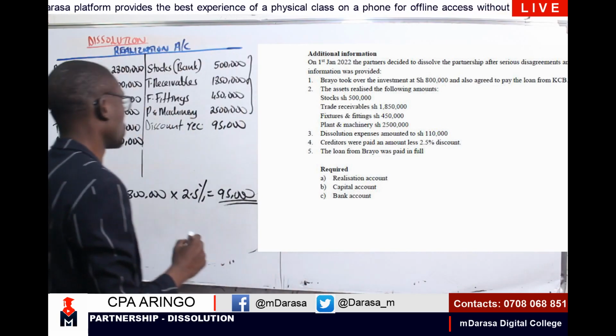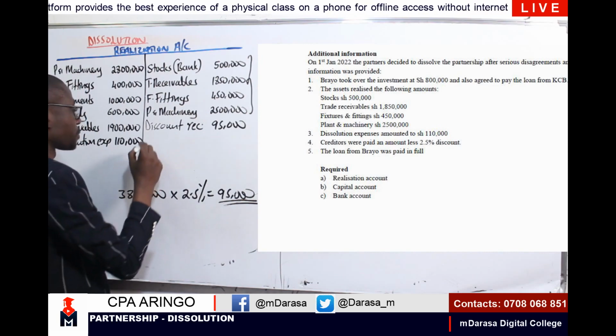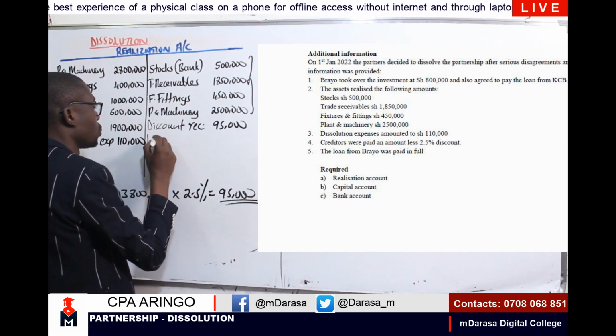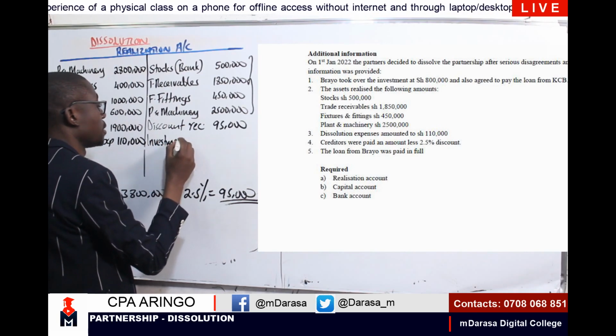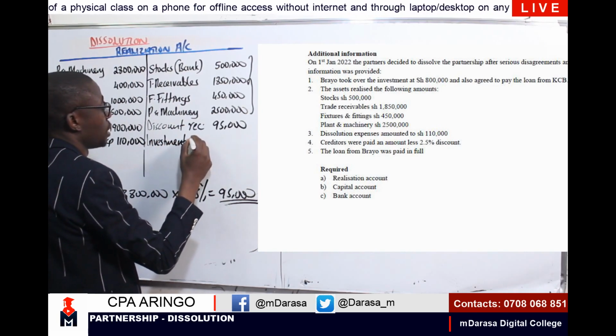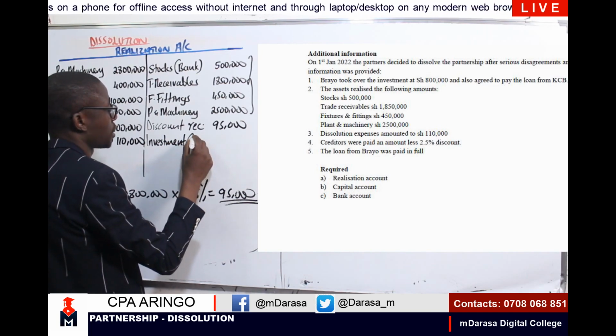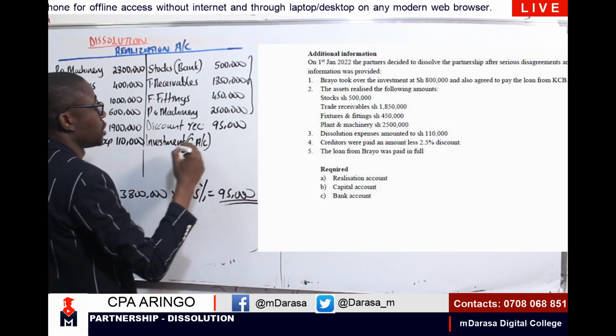So therefore, I'm going to have here our capital account. This is investment assets taken over. So we took over this investment, and I know very well that the account to be affected will be my capital account.